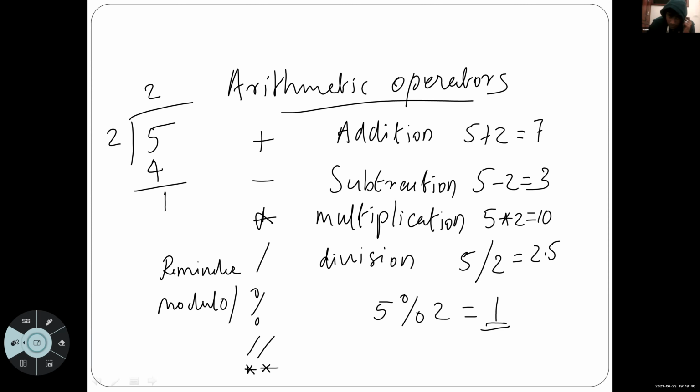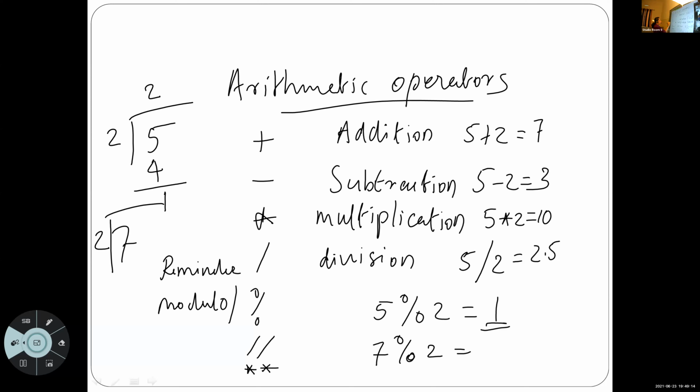Okay. Then you say the answer. 7 mod 2, what is the result? Ma'am, what does mod do again? Mod 7 2 means 7 will be divided with 2 and we take the remainder.